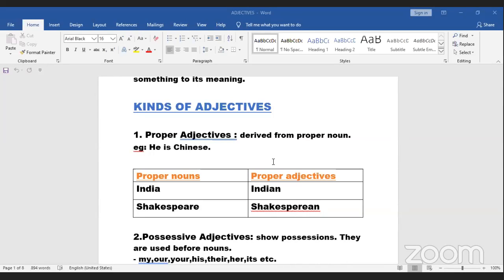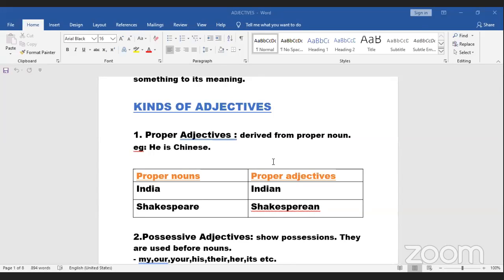Indian boy or Indian culture. So that is a proper adjective, Indian, that comes from the proper noun India. Again, Shakespearean drama, Shakespearean era. That is a proper adjective that comes from the proper noun Shakespeare, a famous writer of English.